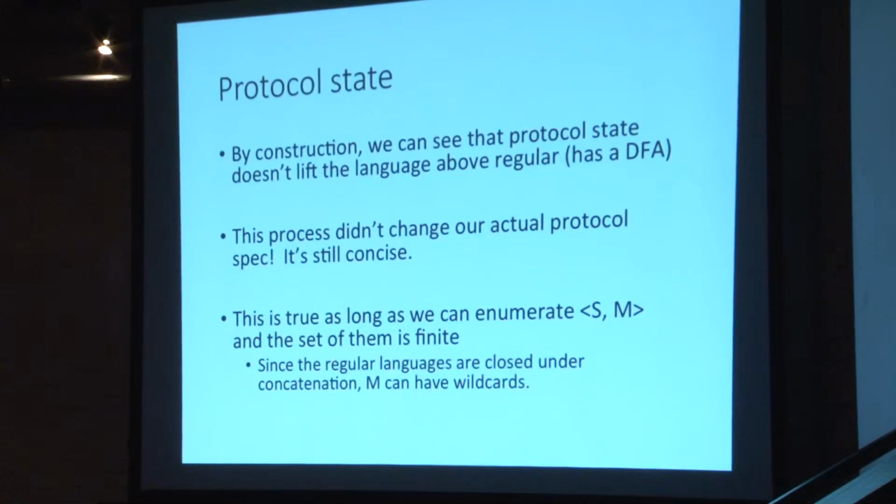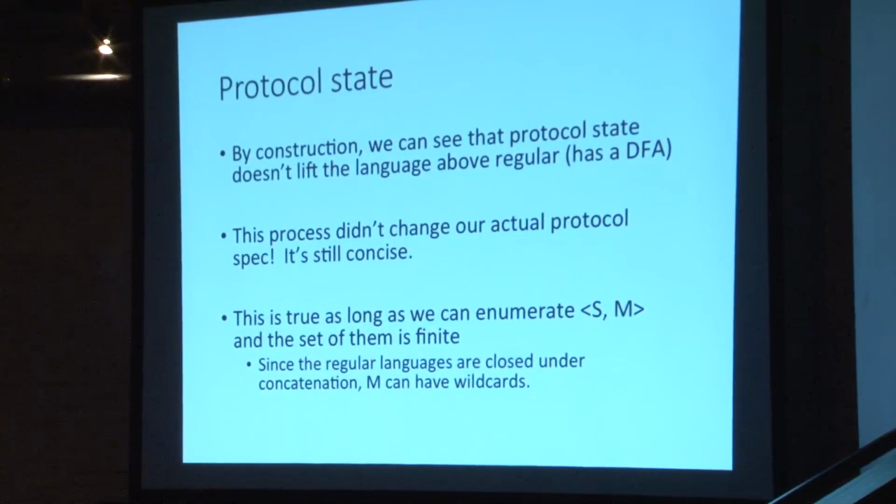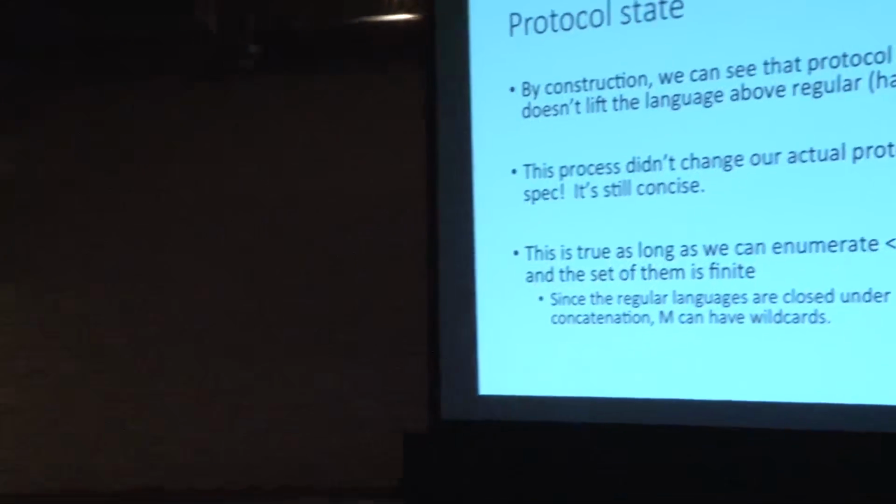It's important to note that this didn't even change our actual protocol specification. There is a large family of protocols that do not need to be revised with respect to this recommendation. We need to only zero in on those particular things that would lift the language. So if, for example, the protocol state machine were able to force you to look back an arbitrary number of packets to see previously whether your current element is valid, rather than trying to keep that protocol state finite within the machine, and it didn't allow you to put that into a stack-like thing, rather it intended that you keep an infinite lengthy index, then it would not work. And we would hypothesize that that would be a locus of bugs.